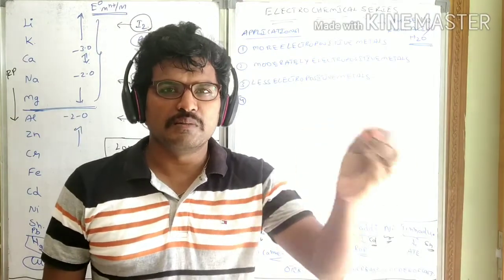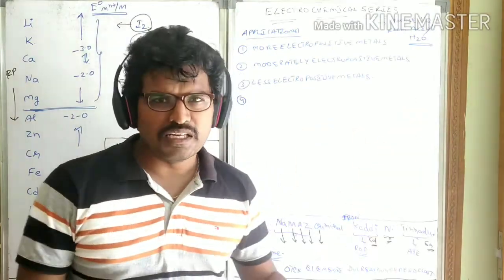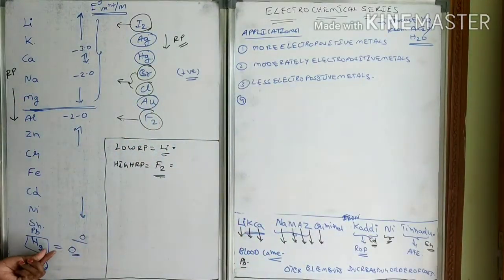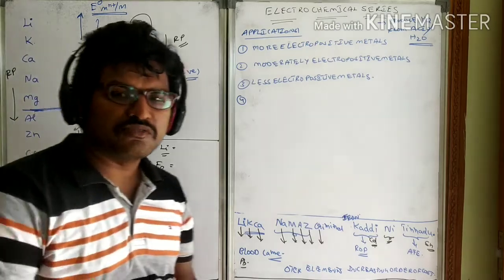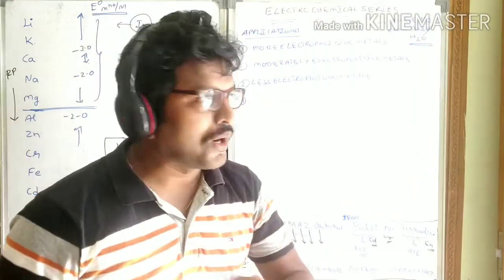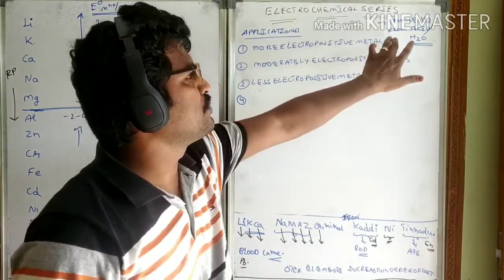Whenever you add these elements to acids, they liberate hydrogen, because any element above hydrogen in the electrochemical series can remove the hydrogen from the acid, but from water only more electropositive metals will remove it.